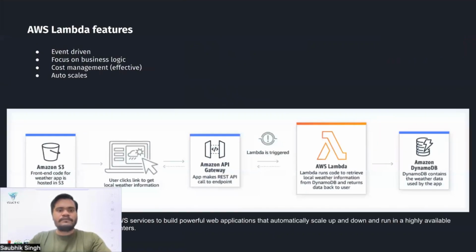So what are the main features? It's event driven. It's not always running like EC2, basically the VM. It's just a piece of code. There are cold start and hot start, two terms that are often used. Event driven means whenever you hit it, it may cold start if it's not running, or if it is already running, it can serve you from there only. So that's the event driven thing.